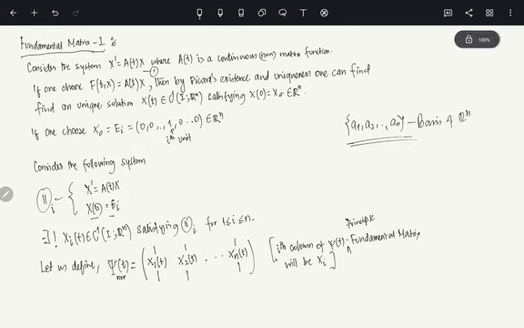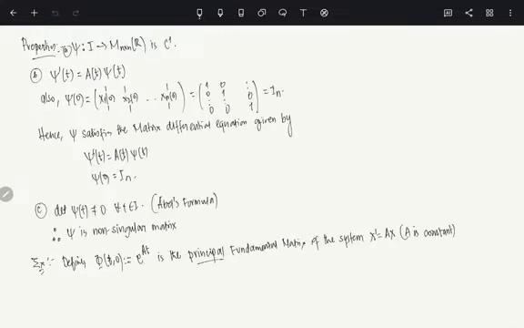Now if you take this equation, x prime equals A times x, with x at the point 0 being a_i, you will get a different set of solutions. Those solutions also you can put like this, as a different phi, and that will also give you a fundamental matrix. The same properties hold. Of course phi of 0 will be something else, but it doesn't really matter. Phi prime of t equals A times phi, and all other properties will be the same, except that phi of 0 will be a different matrix, which is non-singular. And again by Abel's formula, you can prove that it is a non-singular matrix.